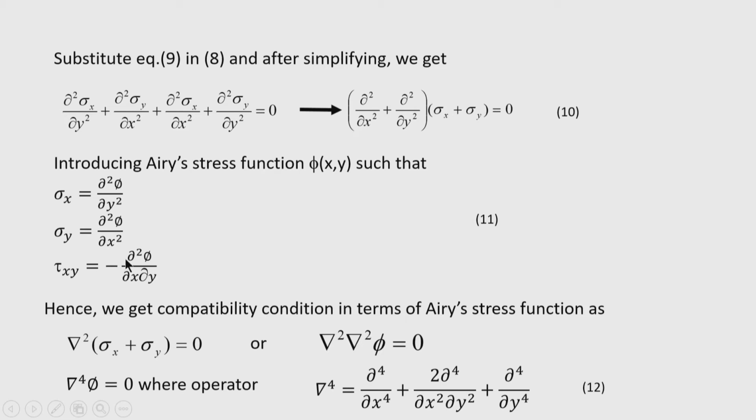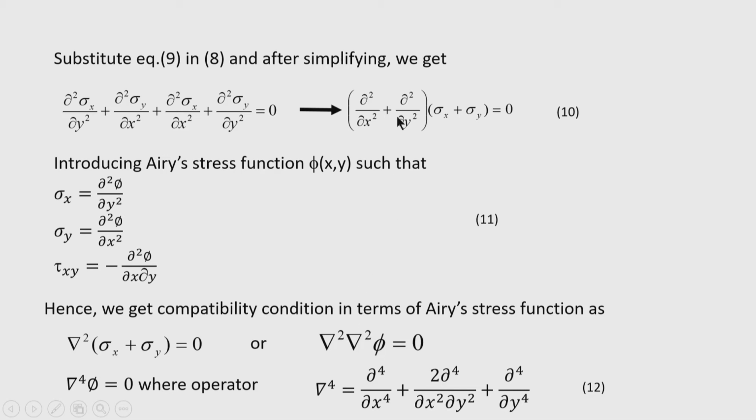Now, introducing this stress function in the compatibility equation, ∇²(σx + σy), and adding ∂²φ/∂y² and ∂²φ/∂x², again we can write this as ∇²φ.